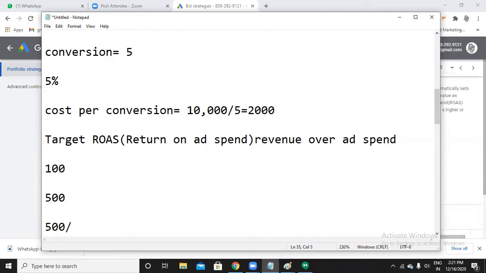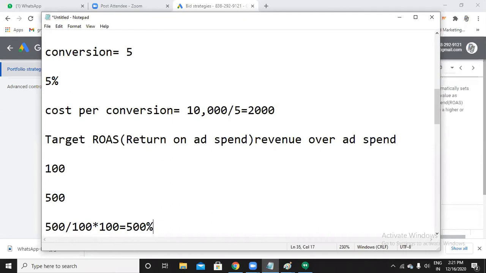The revenue generated through sales is 500, and you have spent only 100 rupees. By this, the percentage is 500 percent.